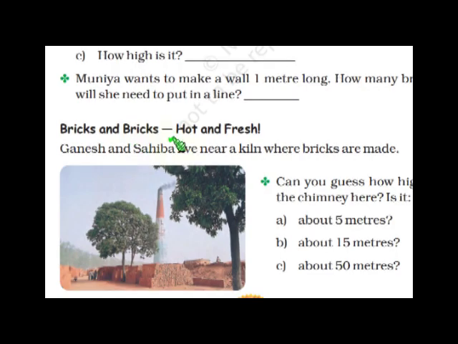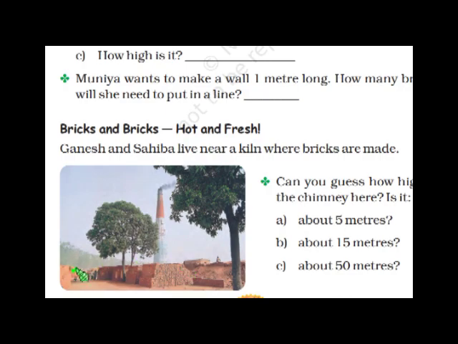Bricks and bricks, hot and fresh. Ganesh and Sahiba live near a kiln, where bricks are made. Bricks are laid one upon another and they are baked. Can you guess how high the chimney here is? Is it 5 meters, 15 meters or above 50 meters?